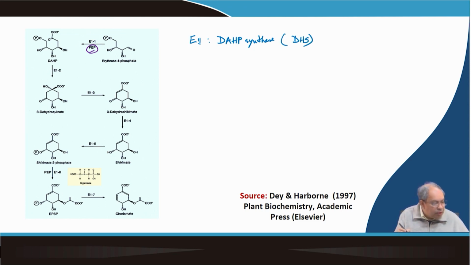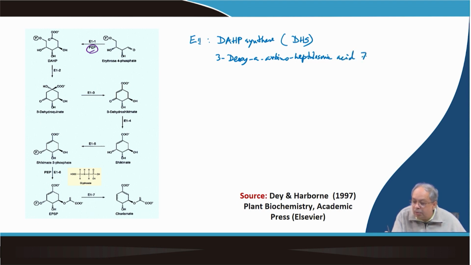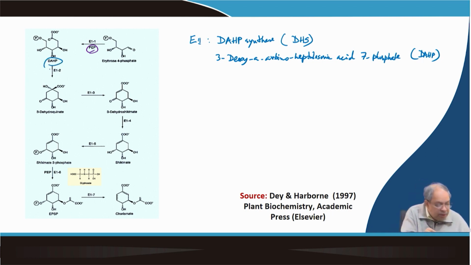This is 3-deoxy-D-arabino-heptulosonic acid 7-phosphate, which is called DAHP. This DAHP, in the next step, is converted into 3-dehydroquinate.